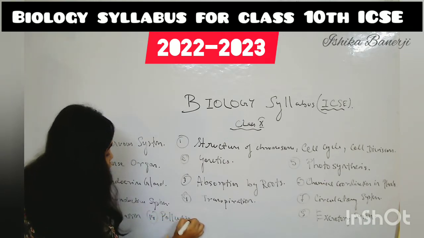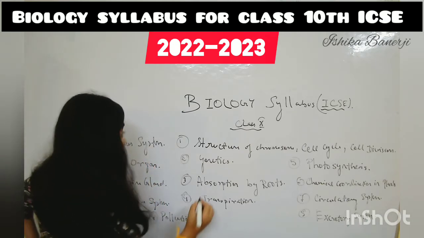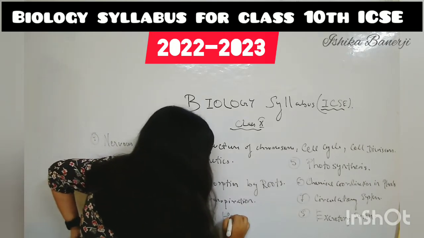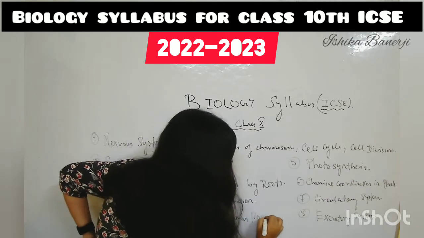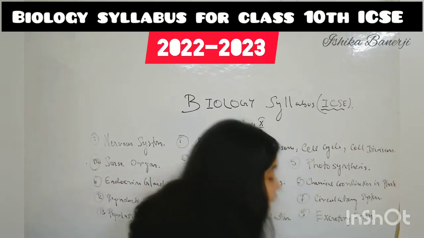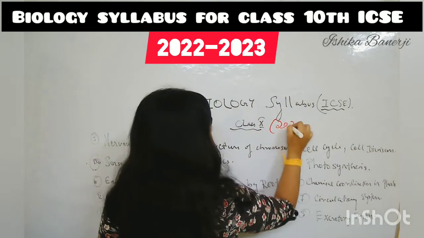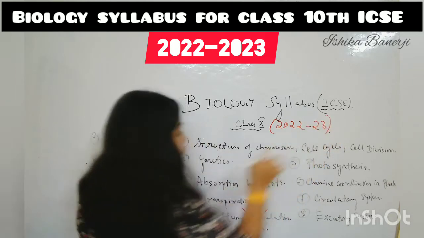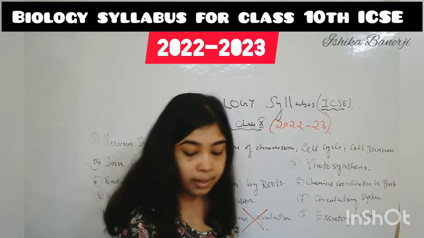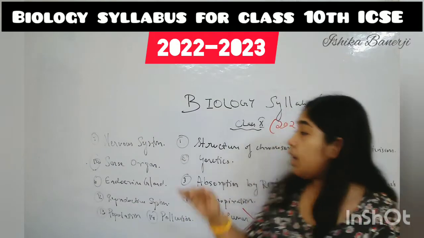You should have a question that where is the chapter human evolution? Please mark it proper way that your 14th chapter, that is human population, is not in your syllabus this year. It's completely cut out. So please cut this chapter. Please do not study. This is for the year 2022 to 2023. All these chapters are there except the chapter human population. Clear? Except the chapter human population, all other chapters are there.